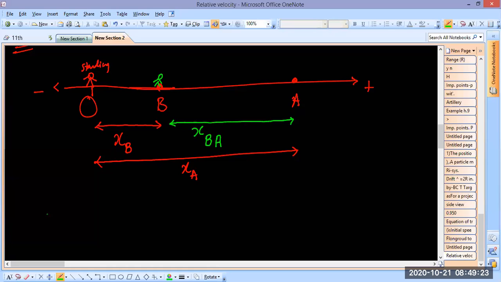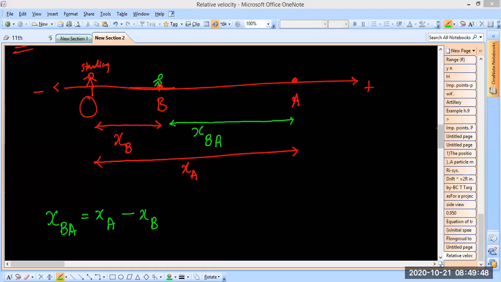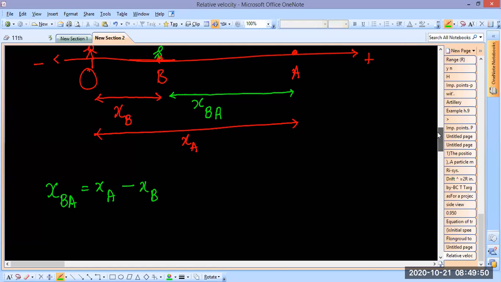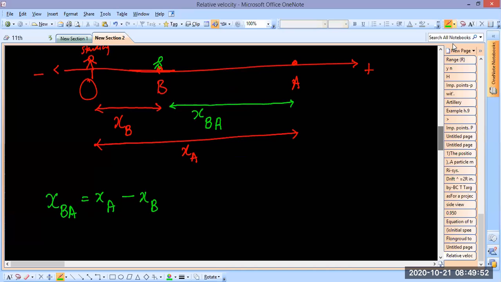So do you clearly understand that by geometry we have this? Yes or no? By simple geometry we have this. So x_BA is equal to x_A minus x_B, right?